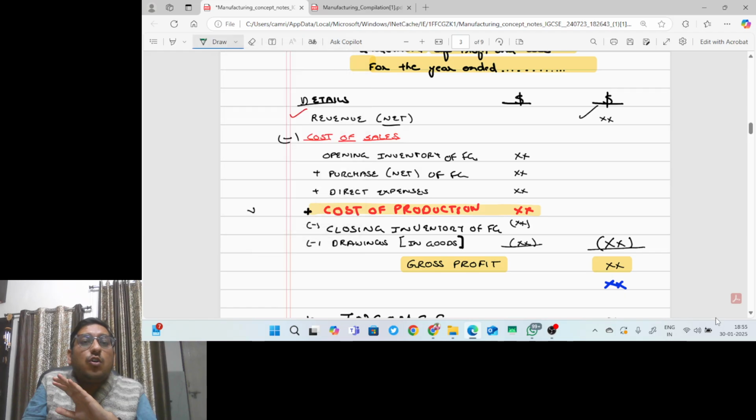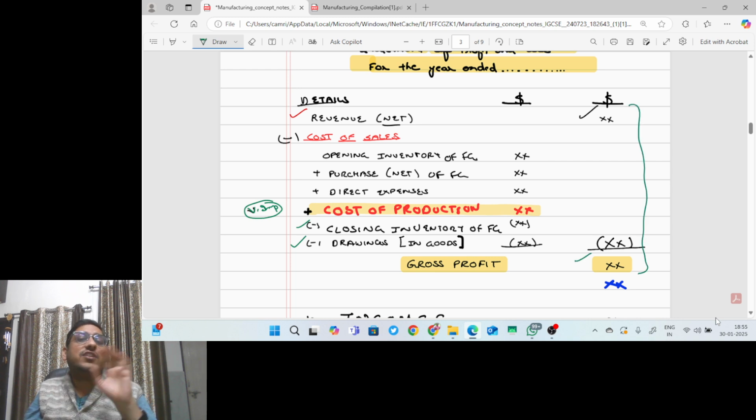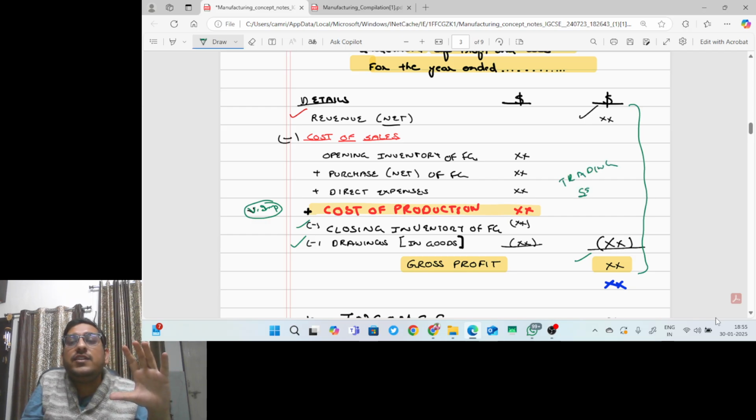We will add cost of production. In that cost of production, I will less closing inventory of finished goods and less drawings in goods. We will get gross profit. Till gross profit, it is called the trading section. So statement of profit and loss till gross profit will be called the trading section. If the question says prepare only till trading section, only prepare till gross profit.